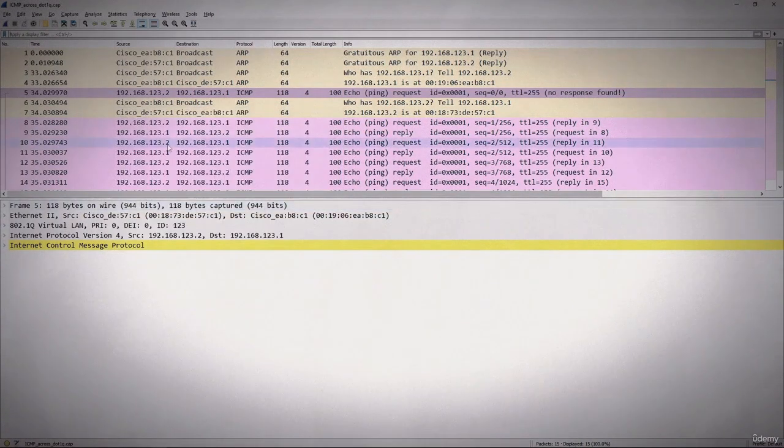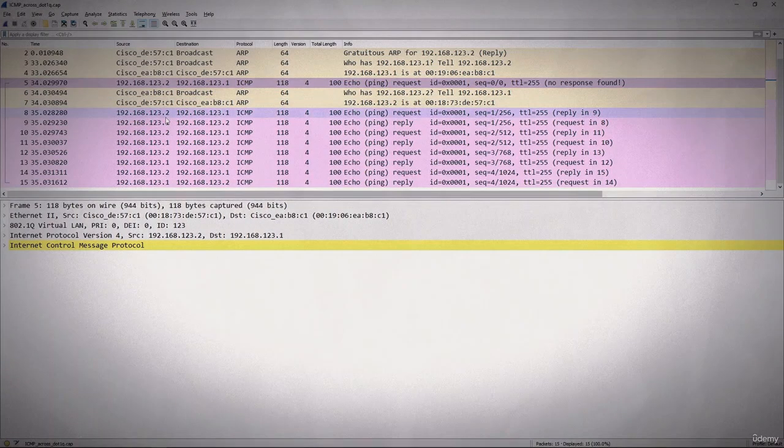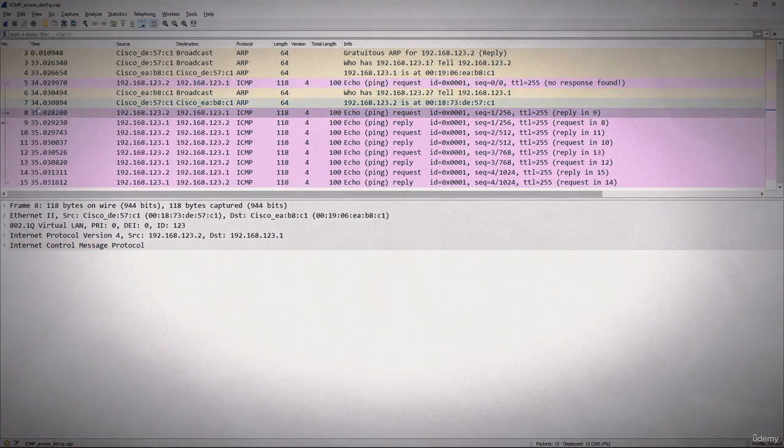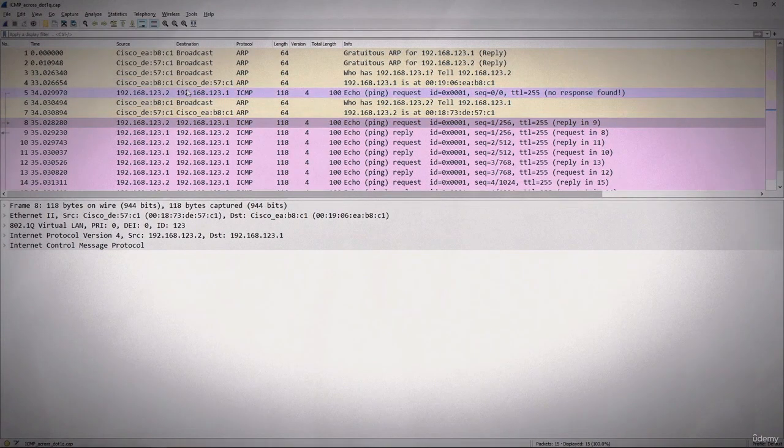Now what if I want to save specific frames? Let's say I want to save the frames which contain ICMP protocols. So we can use a display filter, or we can also use mark. So you can see this Mark Packets. First of all, let's say we want to mark something. Let's say we want to mark this one and this one. So you will see that this one is here and this one is down below. We have these two, and in between these two.